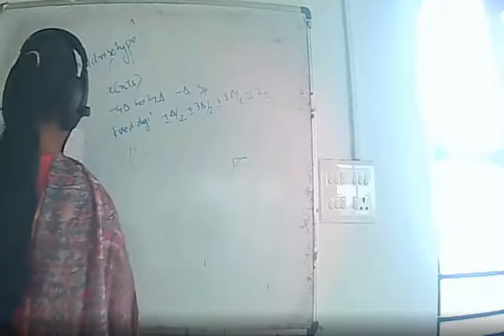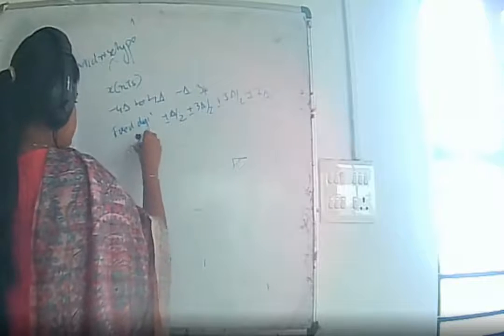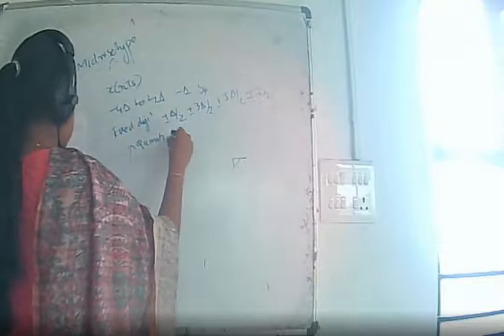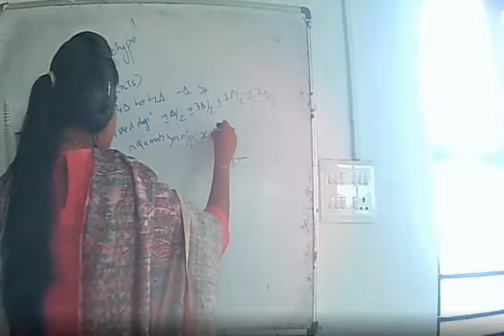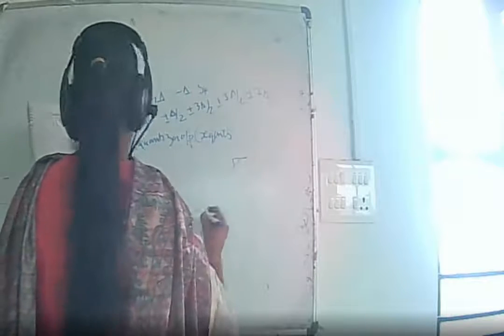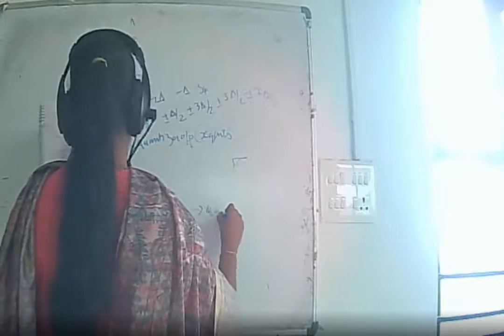So we can say that the quantizer output, which is denoted by XQ of nTs, and the quantizer input.